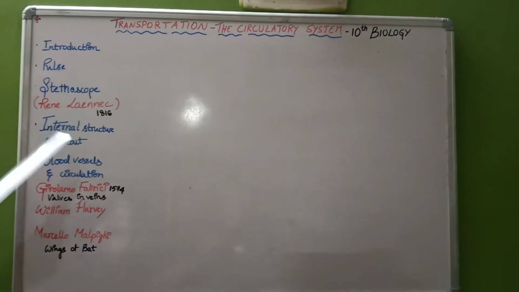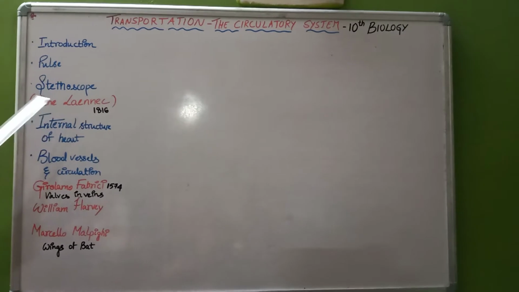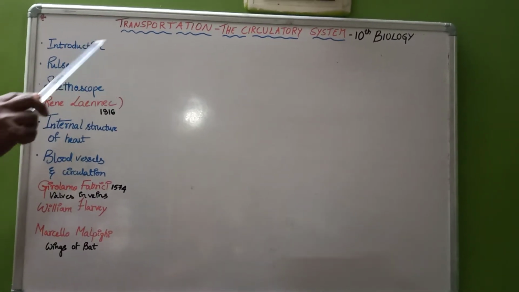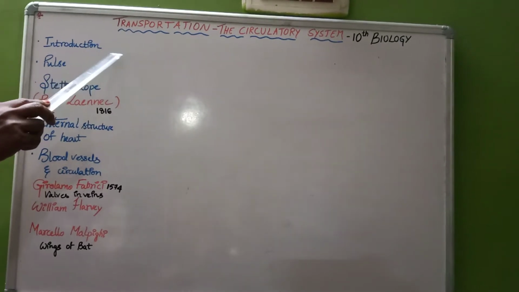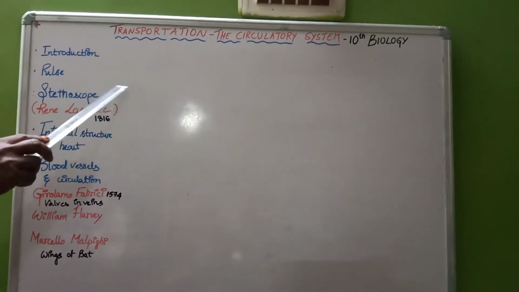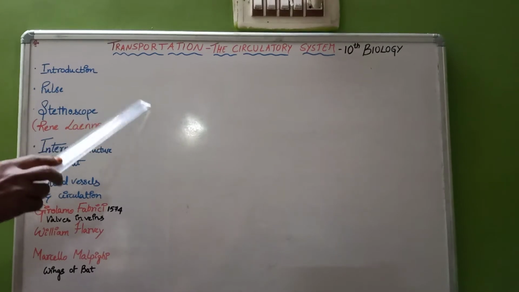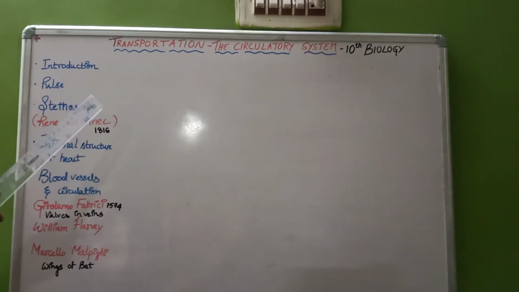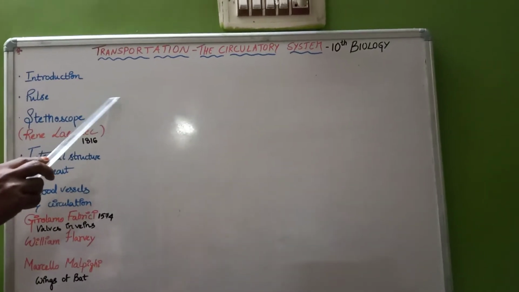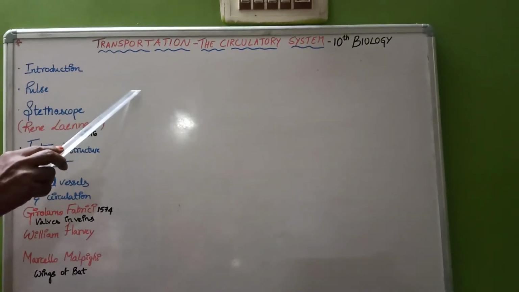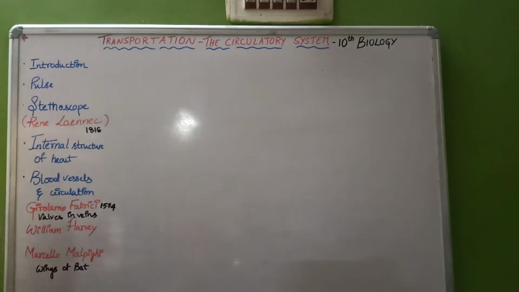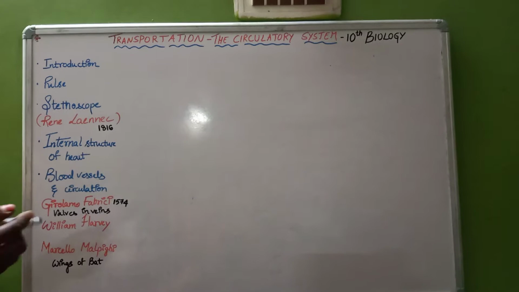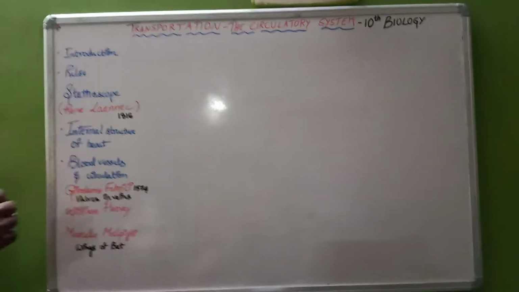In unicellular organisms like Hydra and amoeba, transportation takes place through a simple process called diffusion or osmosis. You know that diffusion means the flow of materials from high concentration to low concentration. And in osmosis, the materials move from low concentration to high concentration.